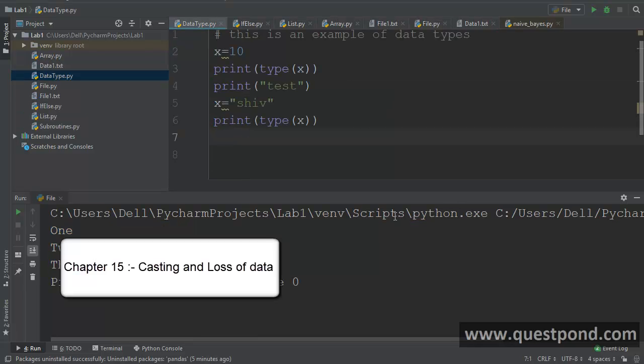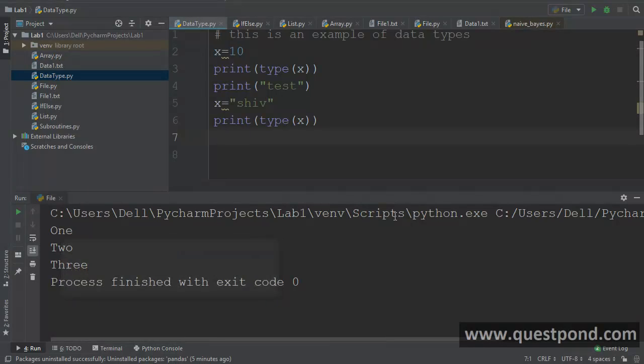One of the most important things when it comes to data types in Python, which we need to understand, is casting. Casting is nothing but a process of converting from one data type into another data type. For example, now let us say I have this I is equal to 100. So I is actually an integer, right? But now let us say I want to take this I and convert it into a float.